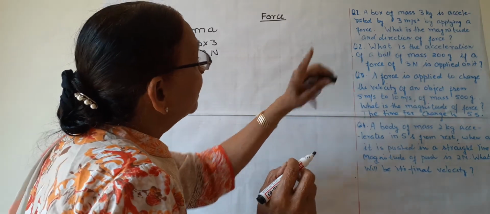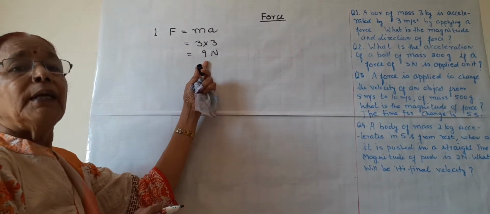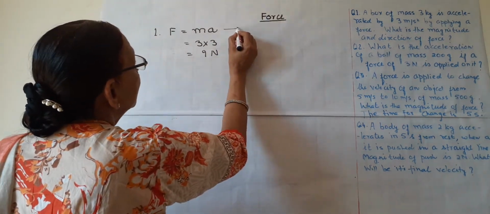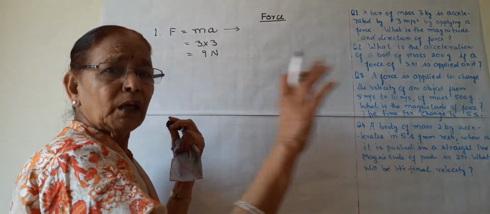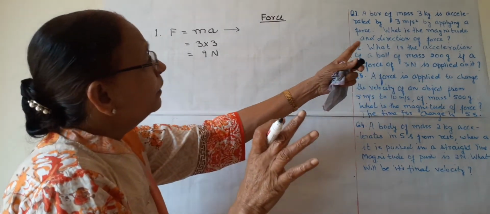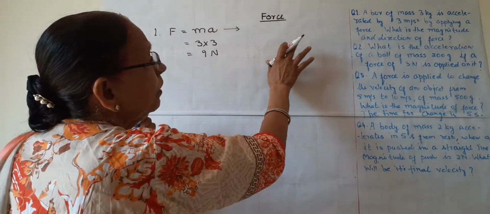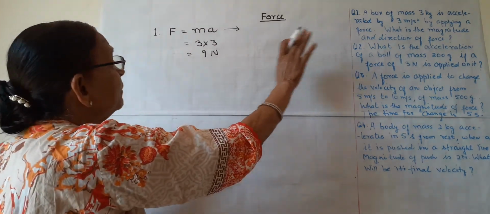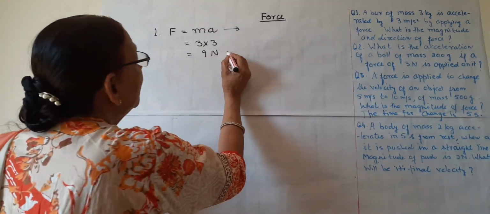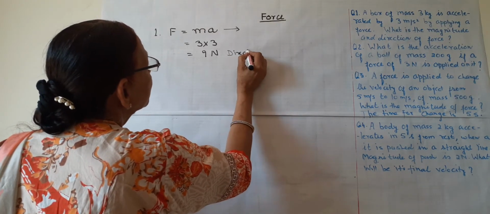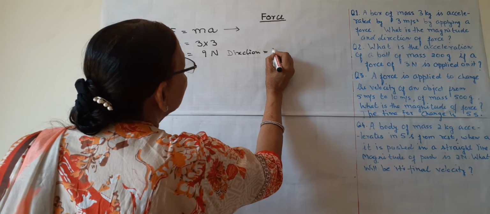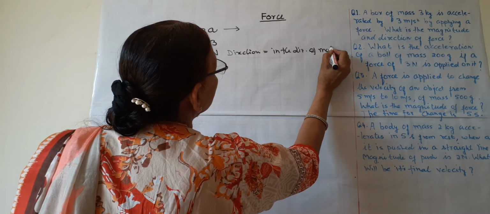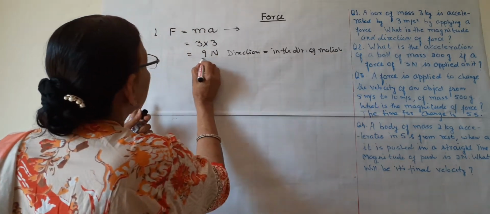What is the magnitude and direction of the force? The magnitude is 9 Newton and the direction is in the direction of the movement of the body. The 3 kilogram body is accelerated towards the right hand side, so the force is in the direction of the motion. So this is the magnitude and the direction. This is the answer of the first.